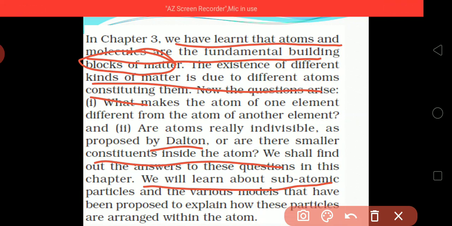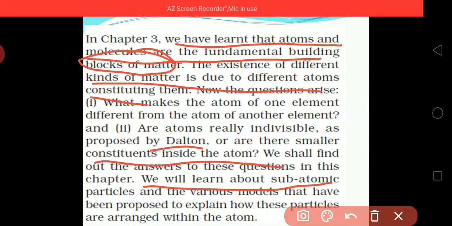Now we know that in atoms there is a presence of a lot of particles. If the particles are present, then how are they arranged? We don't know the proportion of the arrangement. By performing different experiments, many chemists and scientists have given their conclusions. They performed a lot of experiments, through which they have given their justification as well as their conclusions. We will study that.